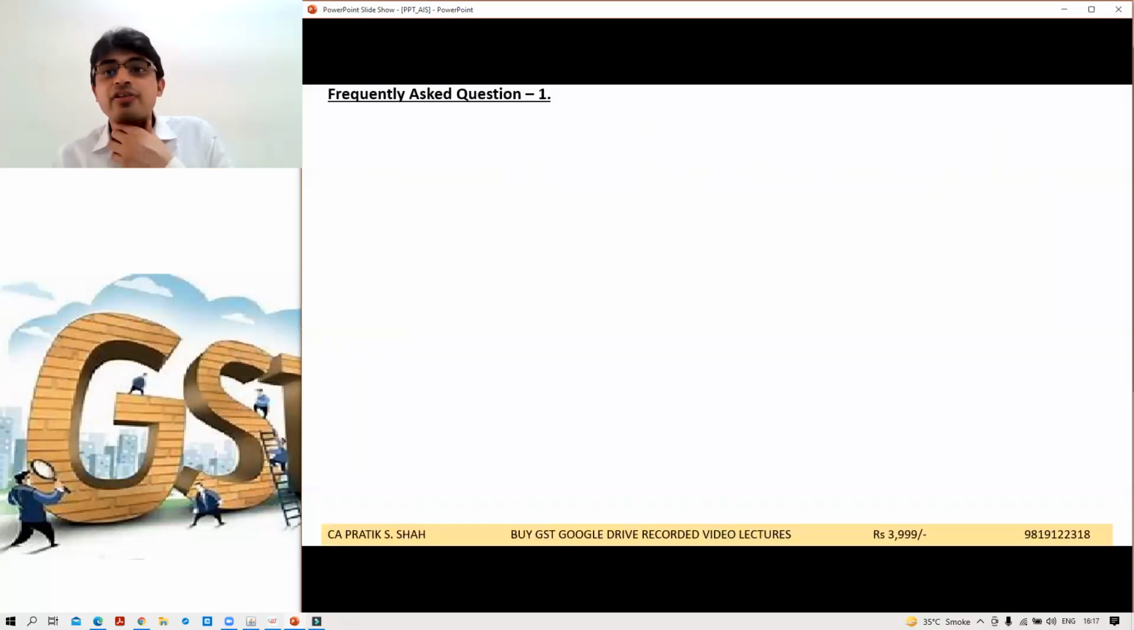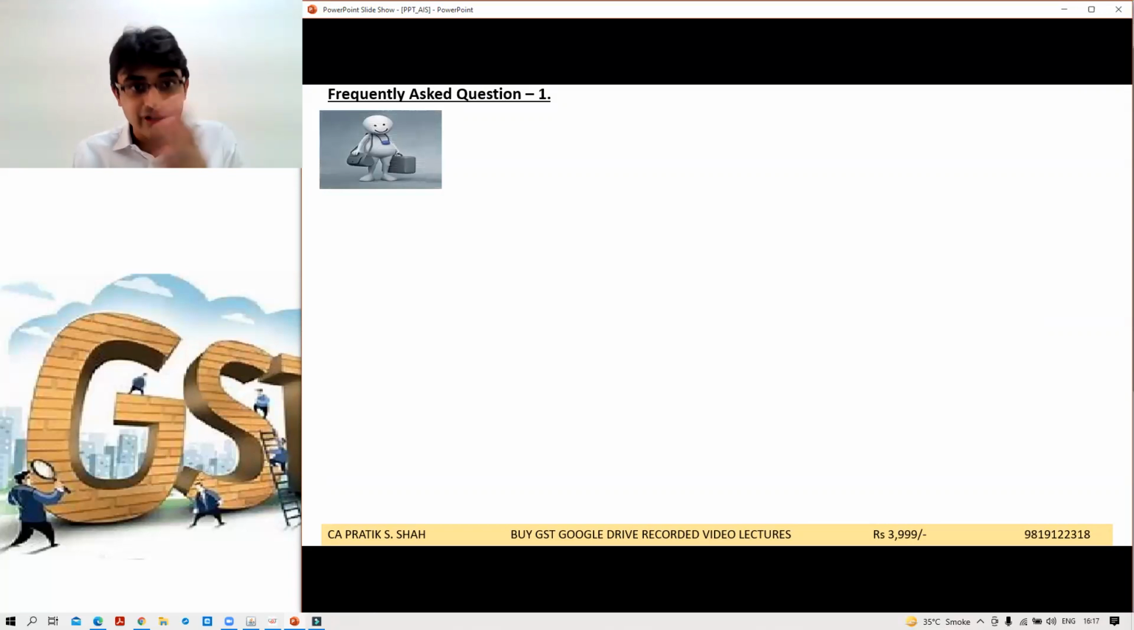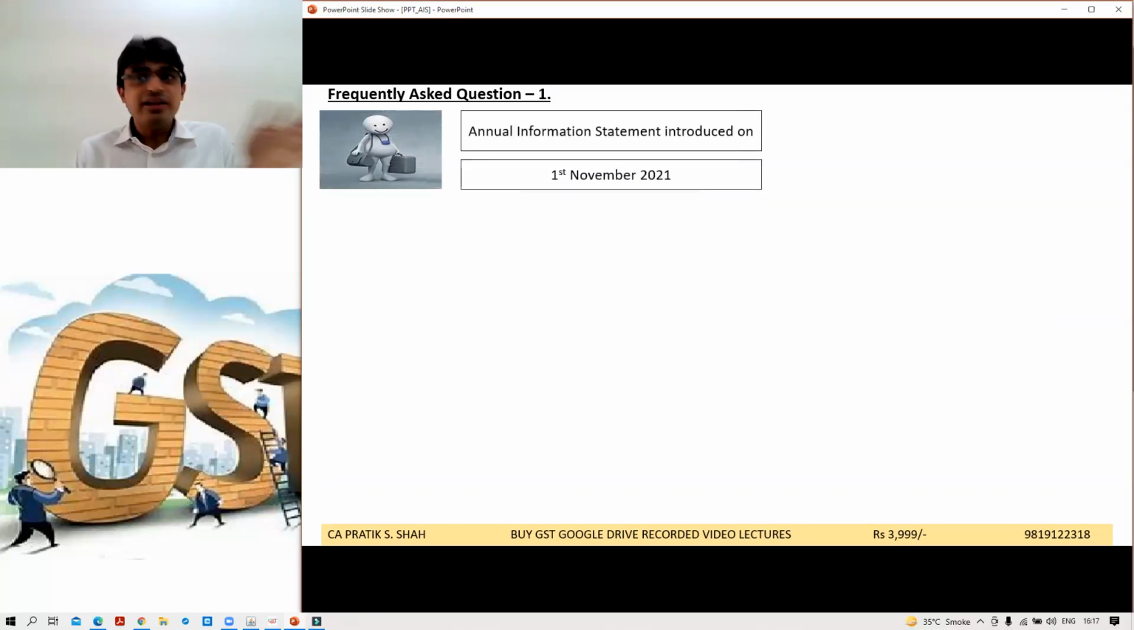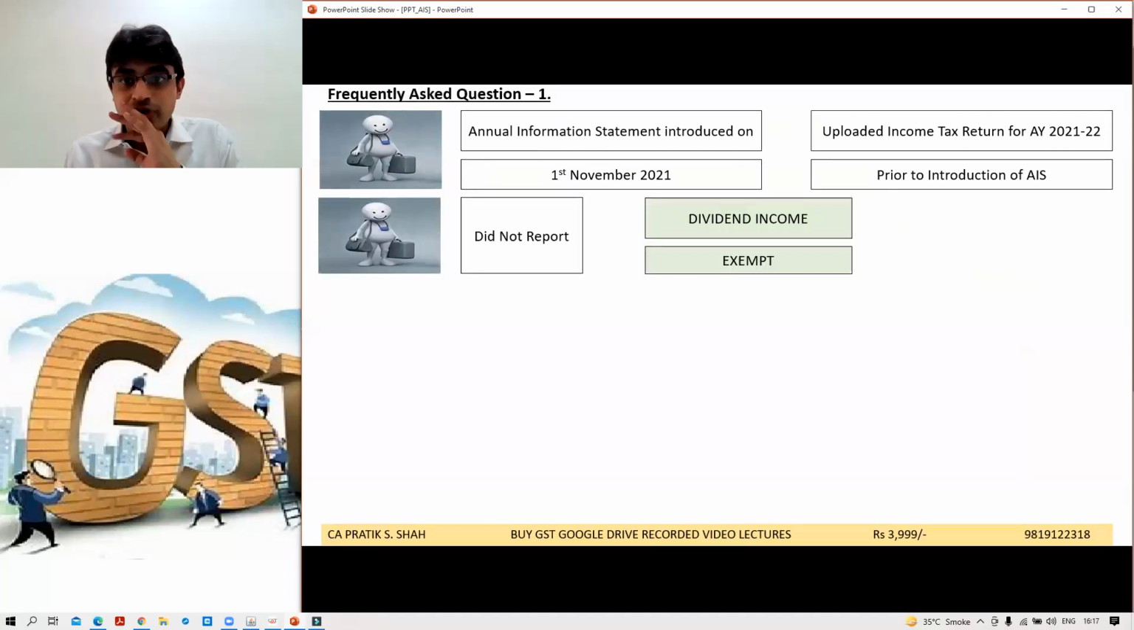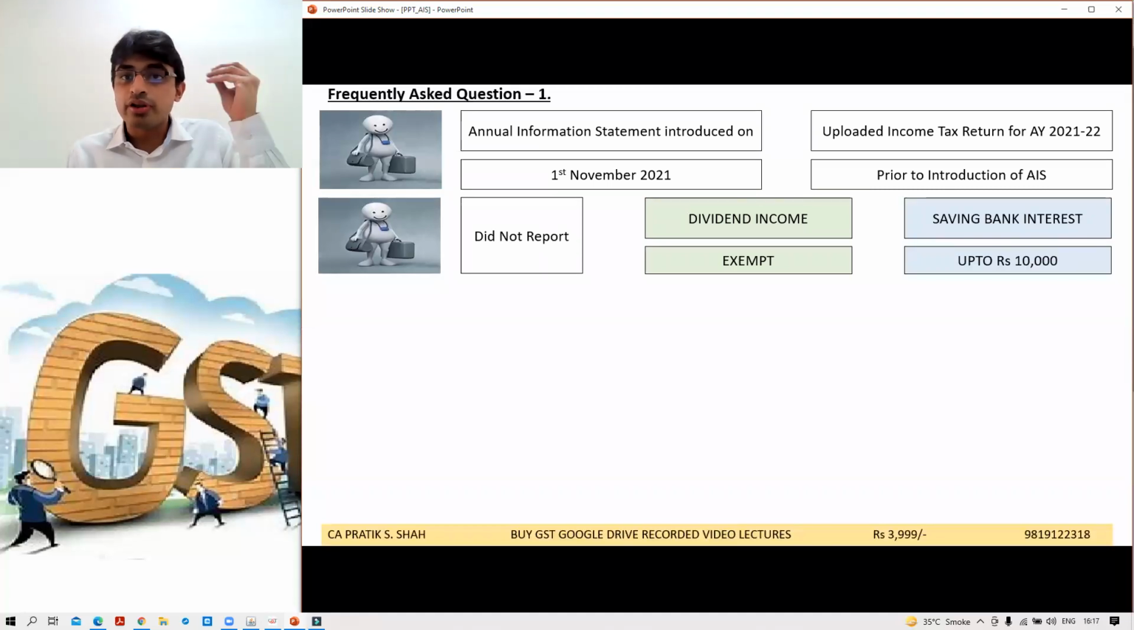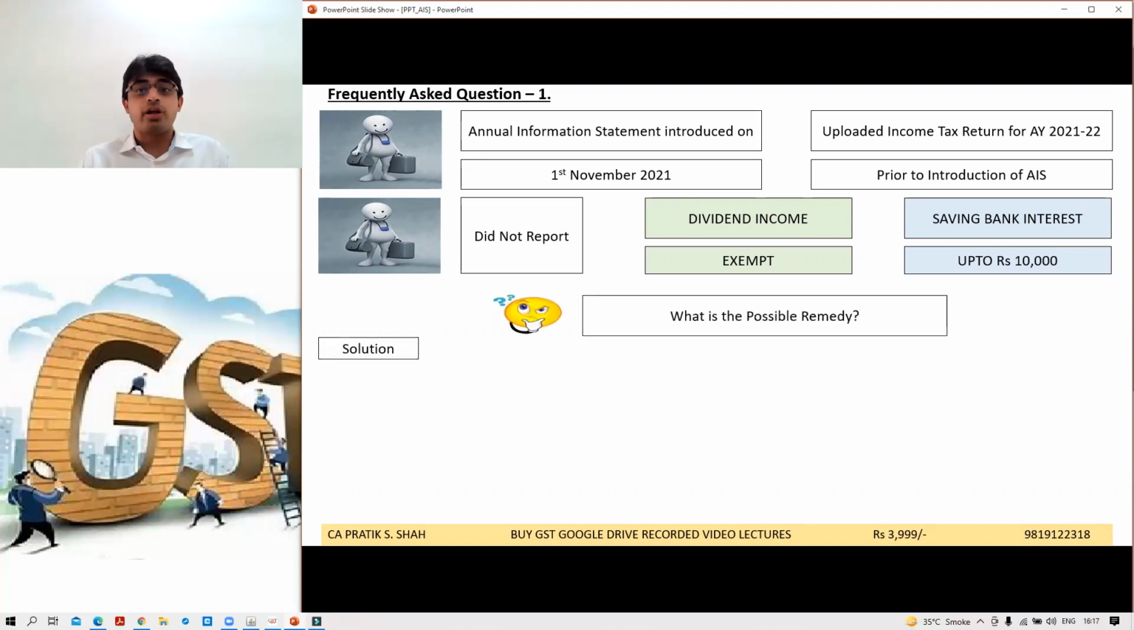Okay, so many taxpayers must have queries after referring to this lecture. What query they have? See this query number 1. When did AIS come? It came on 1st of November. Now, many taxpayers, lakhs and crores of taxpayers, filed their income tax return prior to 1st November. They must have not reported dividend income. They must have not reported saving bank interest. 4-5 हजार तो कौन रिपोर्ट करे? What is the remedy available now? अब क्या करें? अब तो हम कर नहीं सकते कुछ.